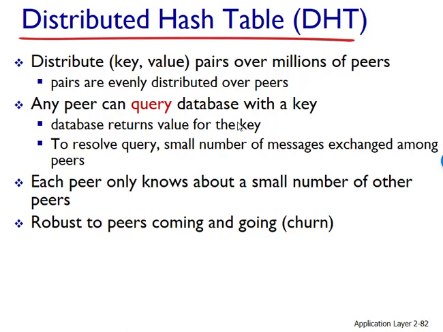The hash function is assumed to be available to all peers in the system. From now on, when we refer to the key, we're referring to the hash of the original key. In other words, not the Social Security number, but the integer that has been hashed. So, for example, if the original key is, say, Led Zeppelin IV, the key used in the distributed hash table will be the integer that equals the hash of Led Zeppelin IV.